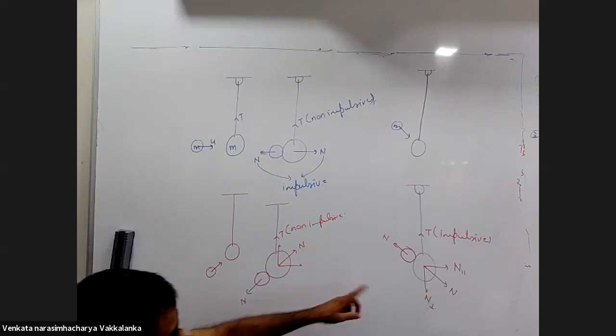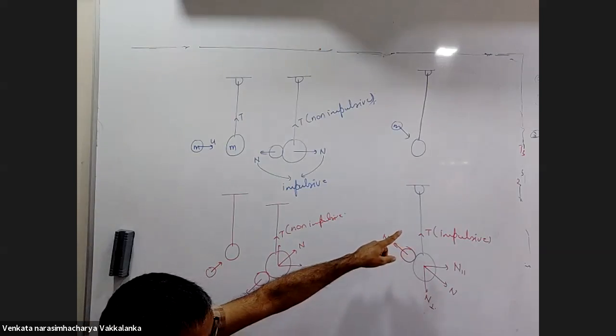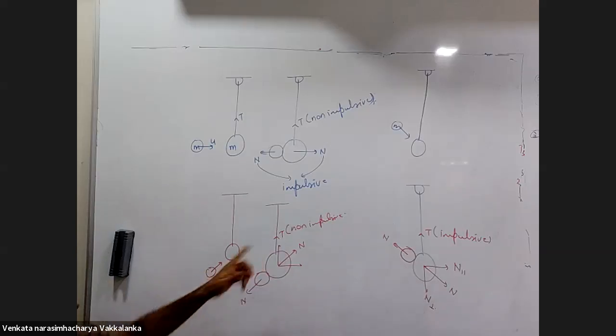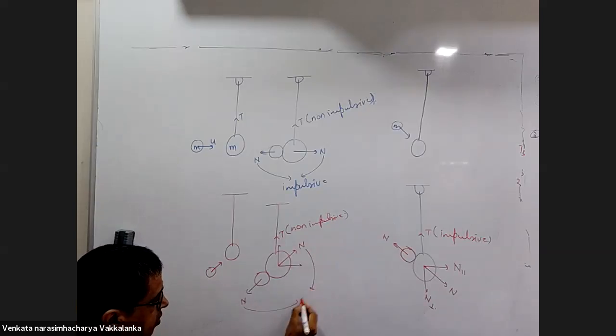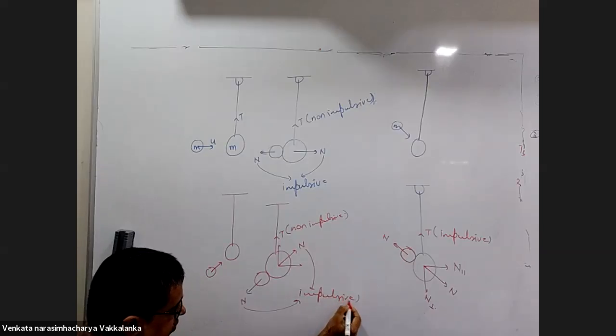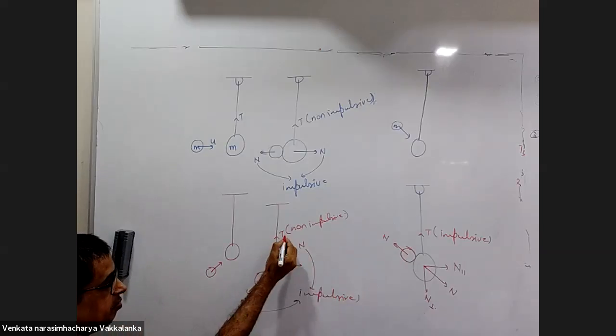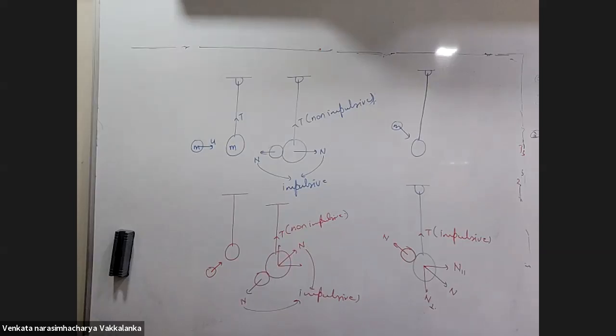Earlier, tension had to balance, so it became impulsive. Here, tension doesn't need to balance any vertical component of the impulsive force. This is impulsive, this is impulsive, tension is non-impulsive.